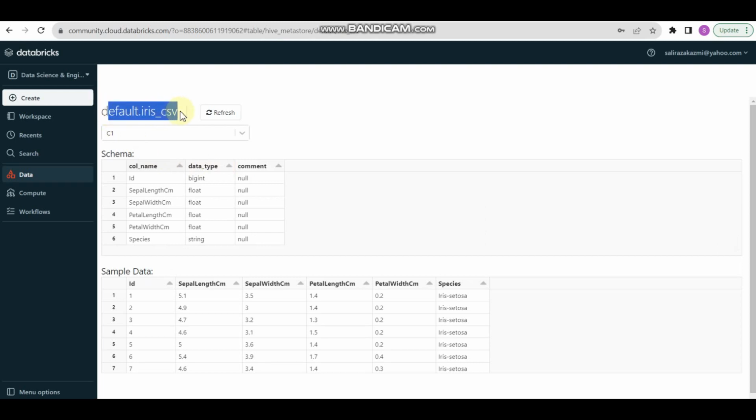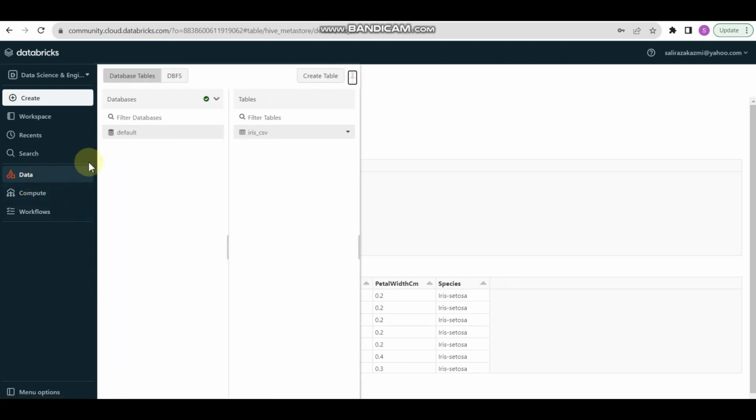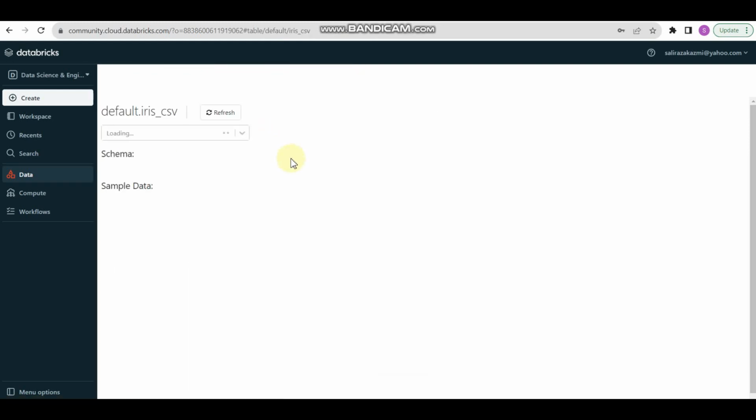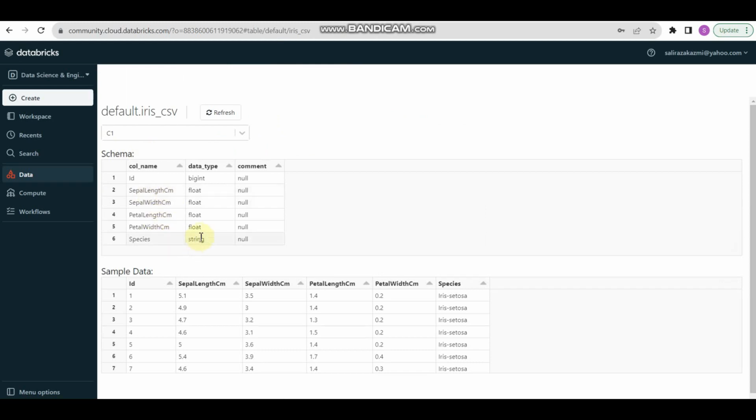So the table is created, and you can preview the schema, right? And here is your sample data. This is a very cool feature. You can see the iris.csv file here, under the default folder. However, you can change your default database to a meaningful name, but for the sake of the demonstration it will put iris.csv. If you click it, you will see again the schema and then sample data. So we are good to go here.